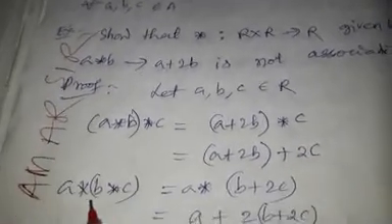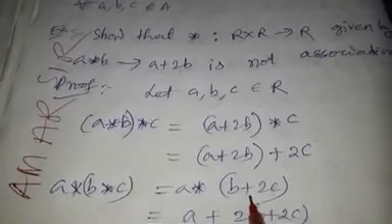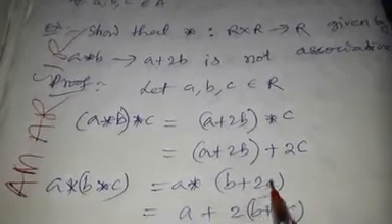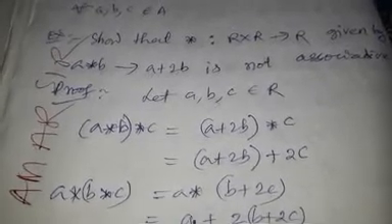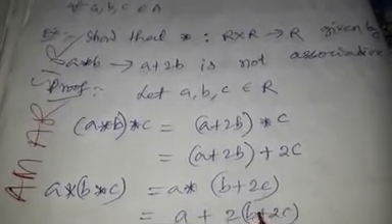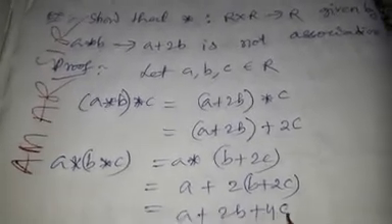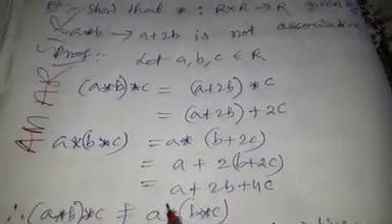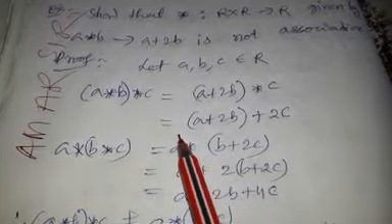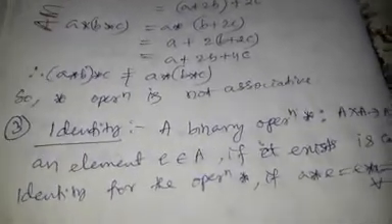Similarly, for A star (B star C), putting in the value of B star C, that is B plus 2C. So this is A and this is B plus 2C, so A plus twice of B plus 2C, that is A plus 2B plus 4C. This value is not equal to the earlier value. That's why the star operation is not associative. Now identity.